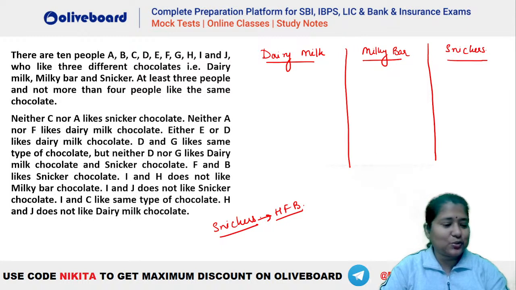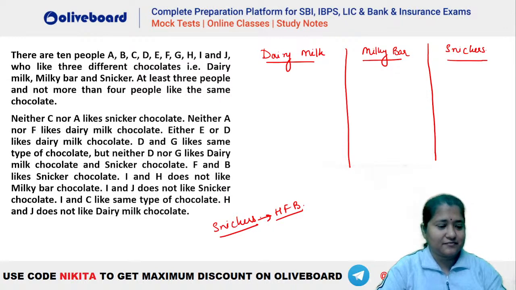Anybody else who has completed the question here? Okay, Darshini also HFB. HF and B, Ayush, okay. Okay, Tumidi also HF and B.